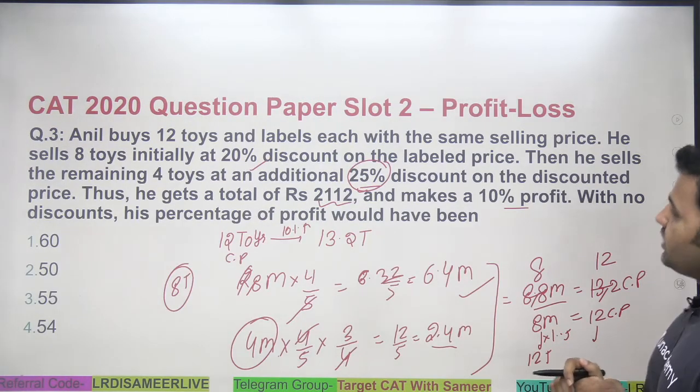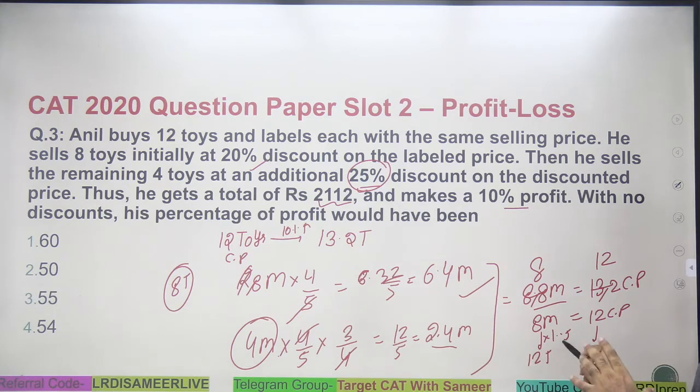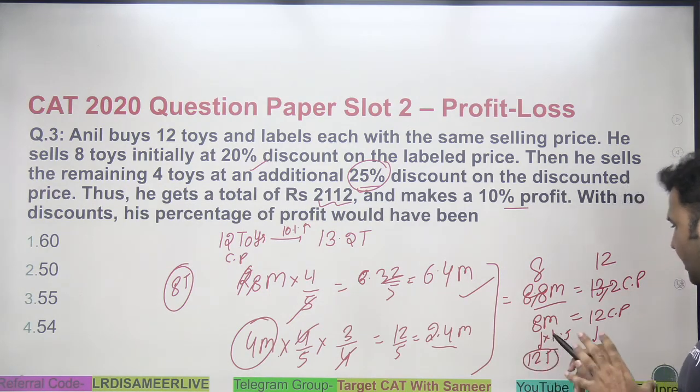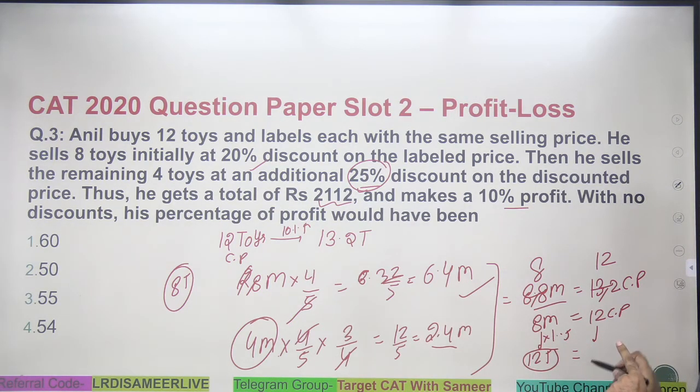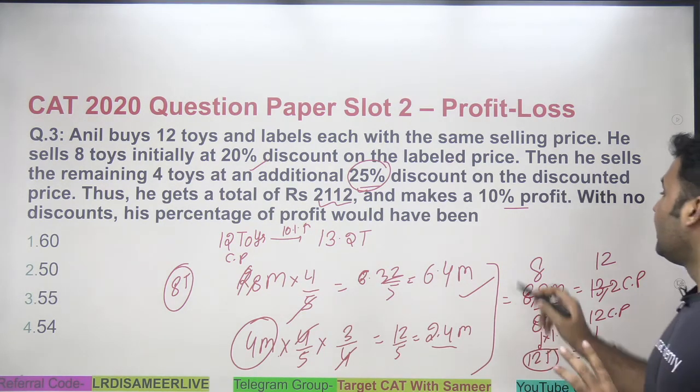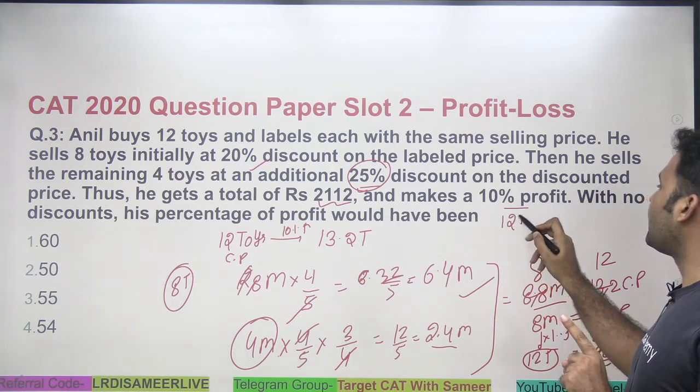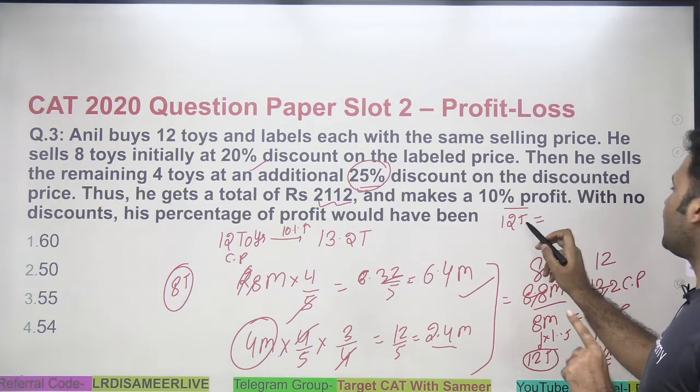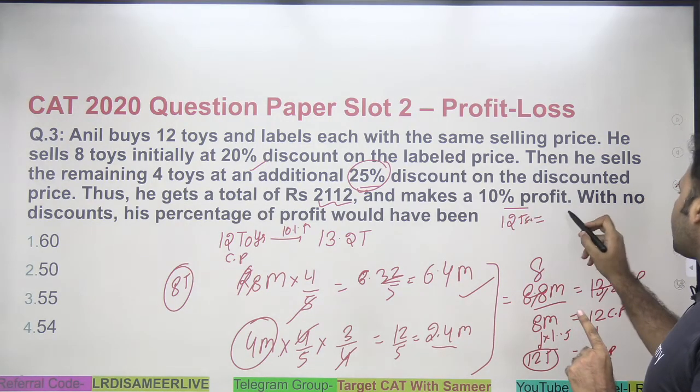will be equal to, if he is selling all the toys at the mark price, he will be earning the cost price of 18 articles. That means the selling price of 12 toys is the same as the cost price of 18 toys.